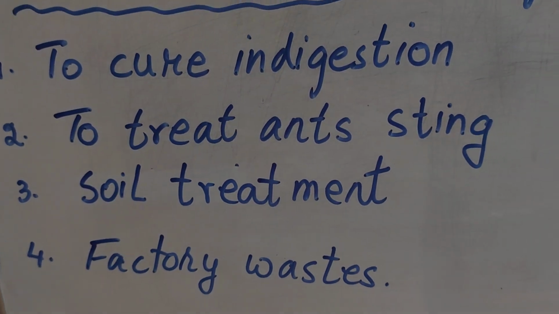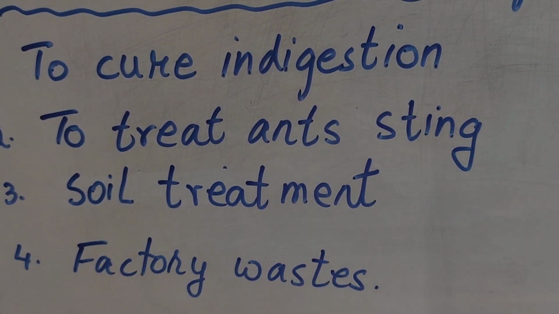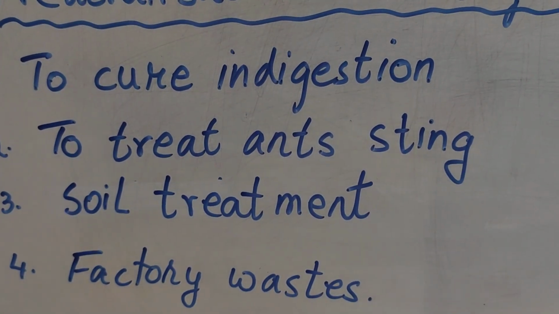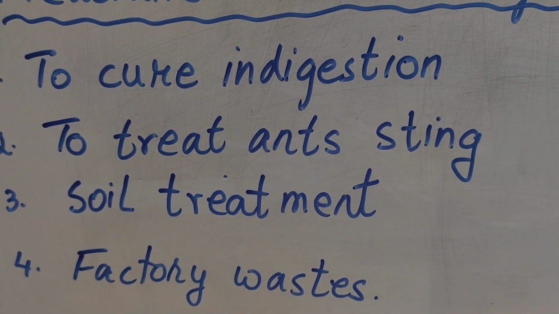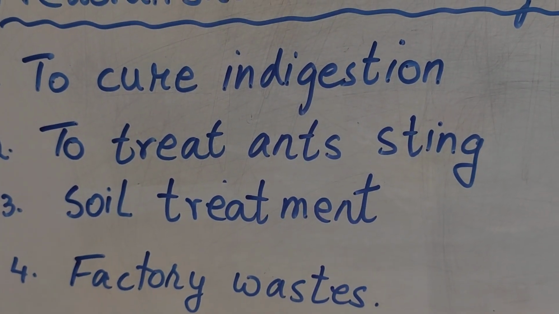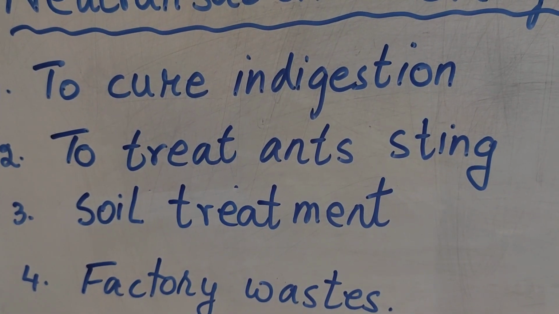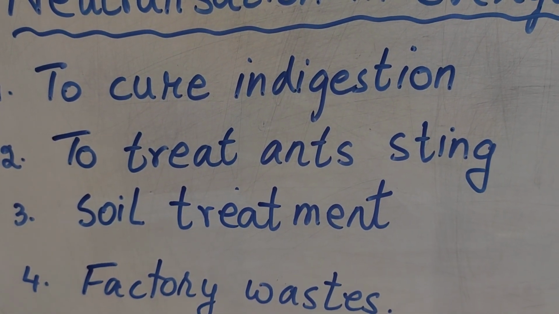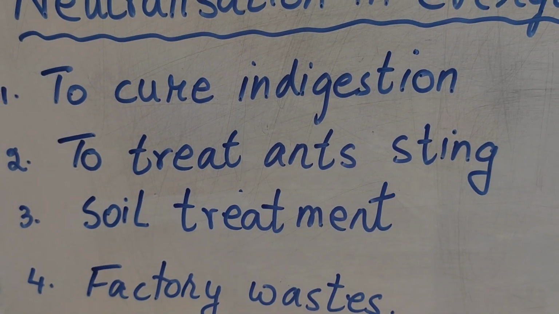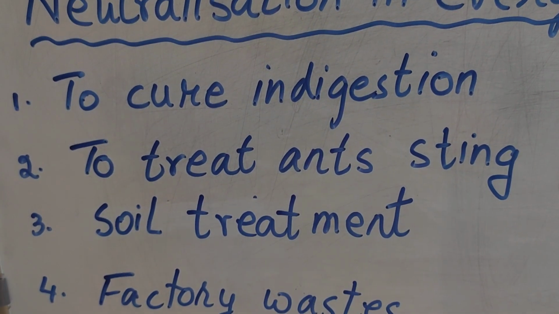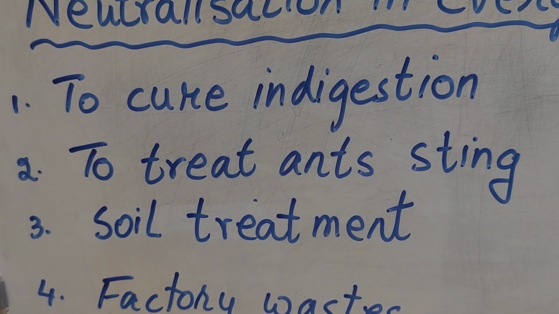The fourth one is factory waste. Now you see, sometimes in many factories acids are produced, okay, as a waste product. So if these acids produced as waste are released by the factories and come into the water, rivers, ponds and all, then what will happen? The aquatic life, the fishes, etc. in the water will die.